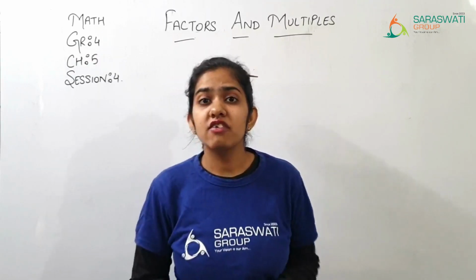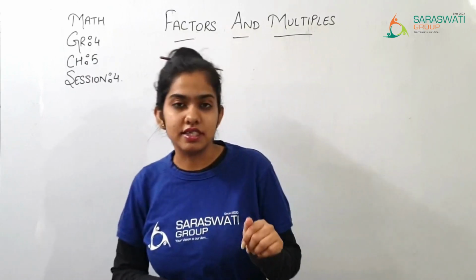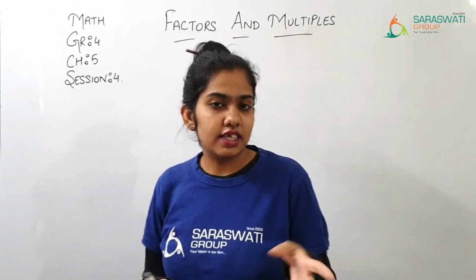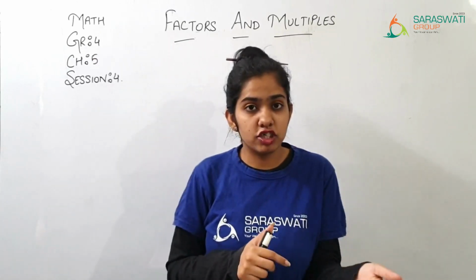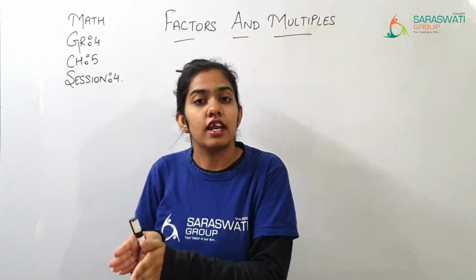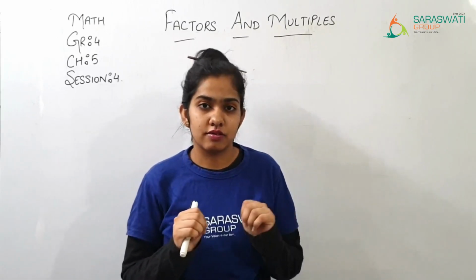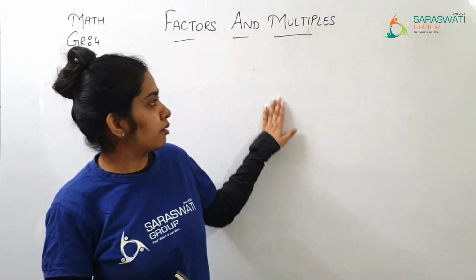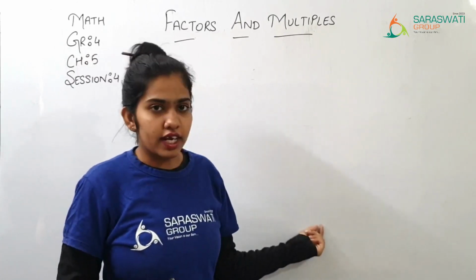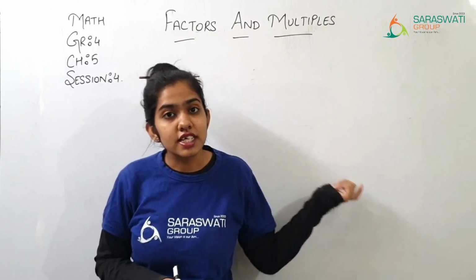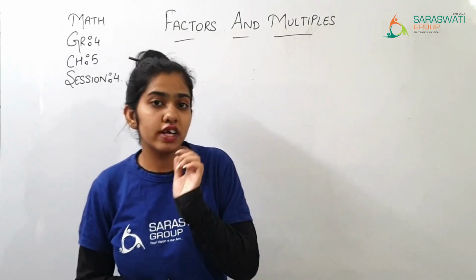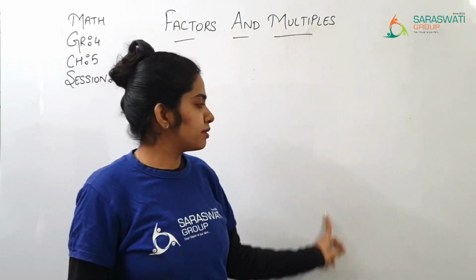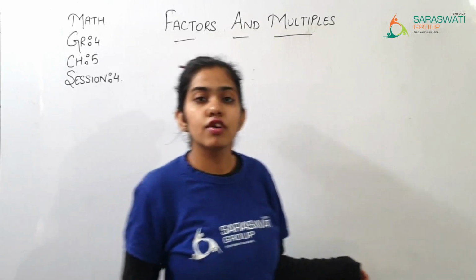In our previous session we have learned multiples. Factors we have already learned and recalled many times. When you multiply two digits, the product you get, those two digits are your factors. Now what are multiples? The answers you get when writing a table are the multiples of that number. If you are writing a table of 8, then all the answers in the table of 8 are the multiples of 8.